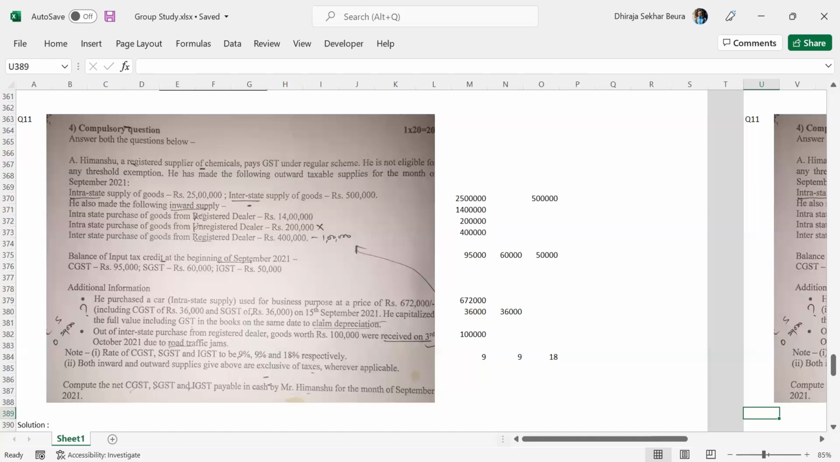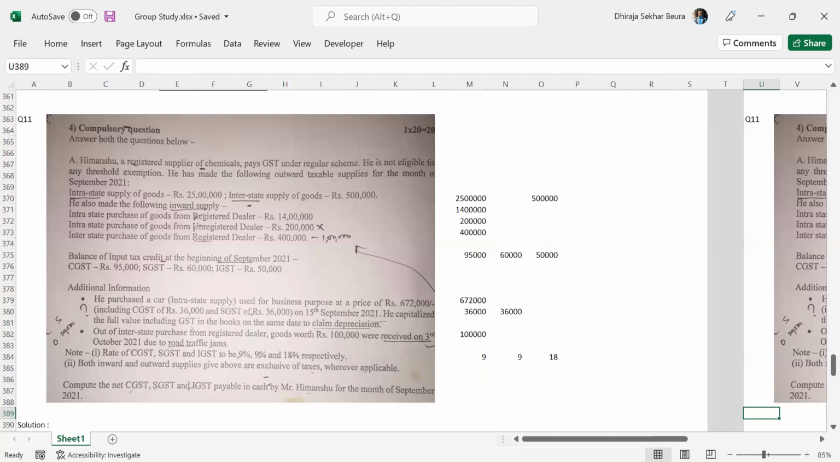Number one, if you remember one question where we calculated the aggregate turnover, where the first item itself was interstate supply. There we discussed that the moment you see interstate supply, that means registration is mandatory. You don't even have to calculate the aggregate turnover, because this is one of the categories for compulsory registration. So if the person is making interstate supply, registration is compulsory.